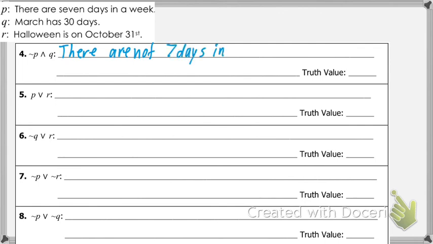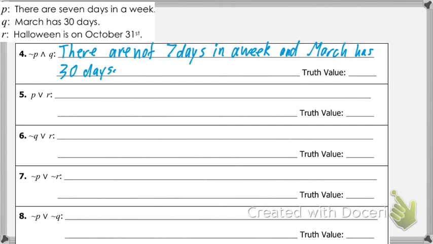And this one is and again. Now, do I change up my Q at all? No, Q is normal Q. It's not P, but it's normal Q. So, and March has 30 days. So the negation just changes up that P because that's all it's on. If we had not P and not Q, that'd be a different story.